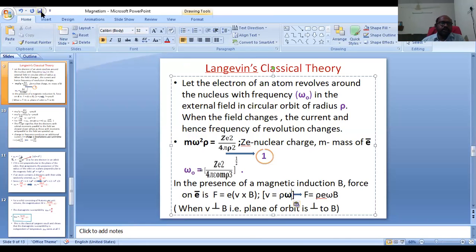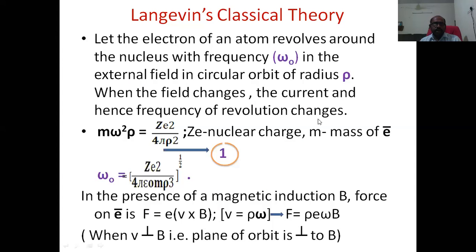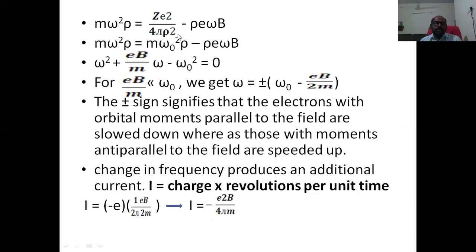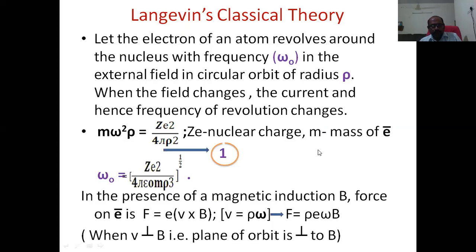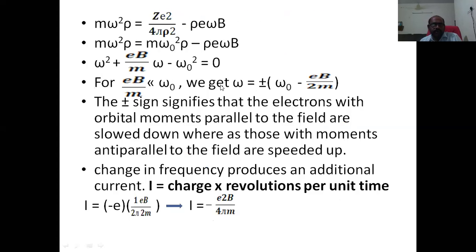Right. So if V is equal to R omega, similarly rho omega, radius into angular velocity, we get this equation. Therefore, now next, we are adding this force to equation 1.